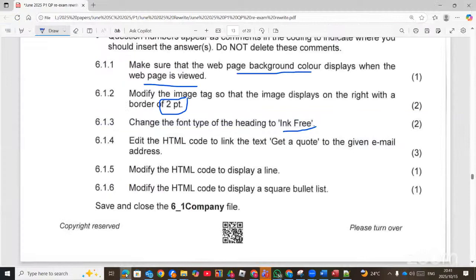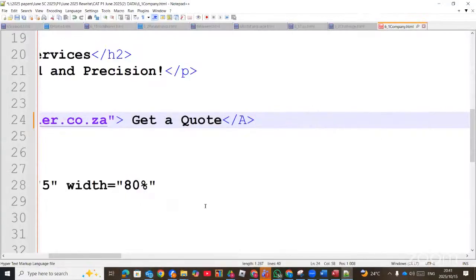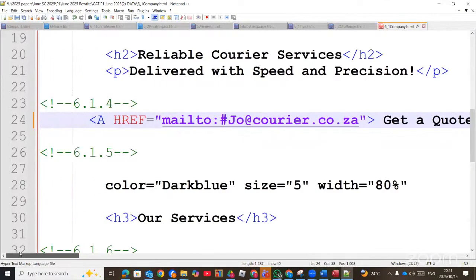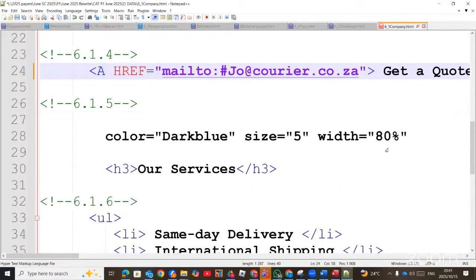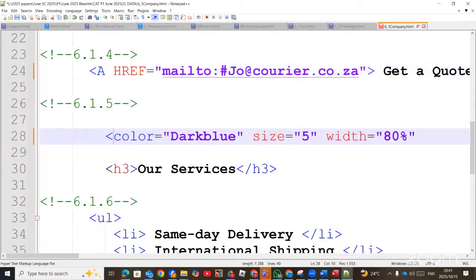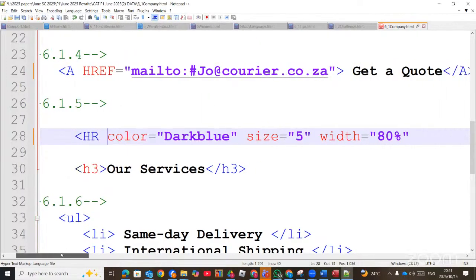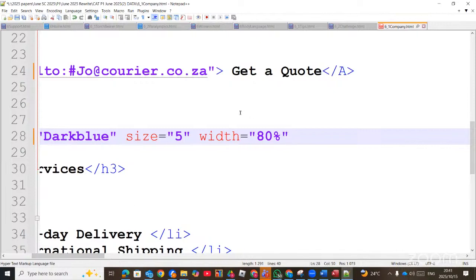For 3 marks, modify the HTML to display a line. That is 6.1.5. A line, which is HR. So they have given the attributes of the line, but there was no HR tag. So you say HR, color equals to dark blue, the size, then you close it here.